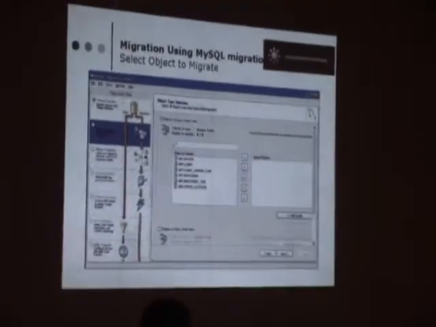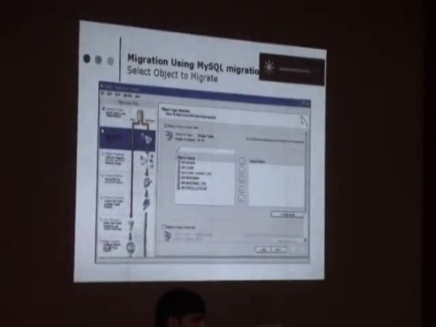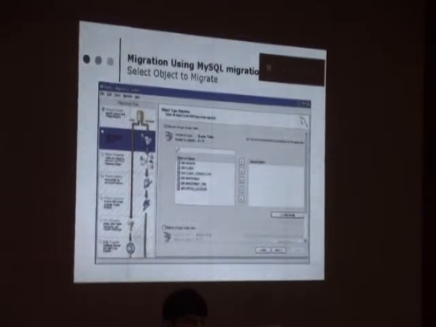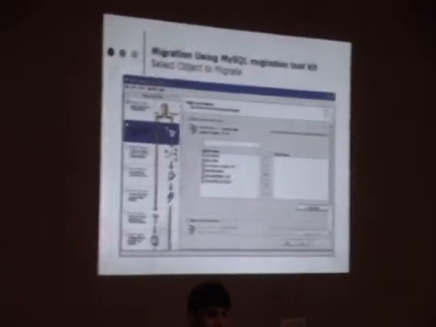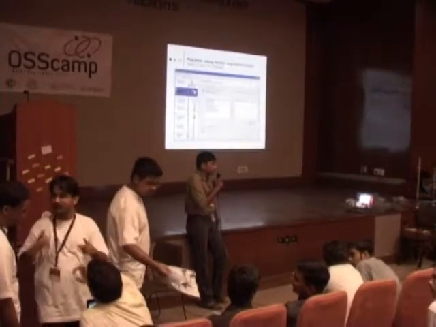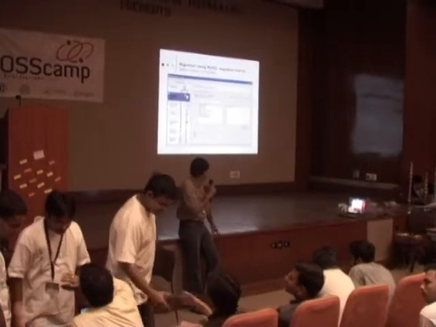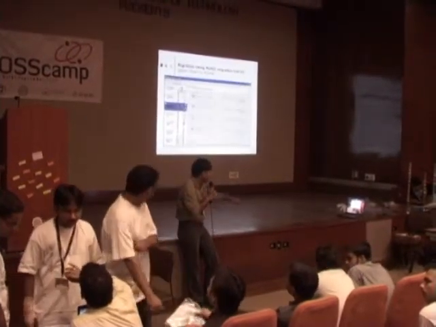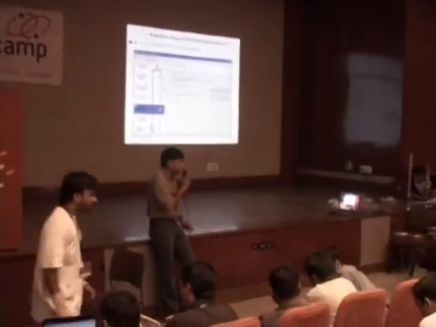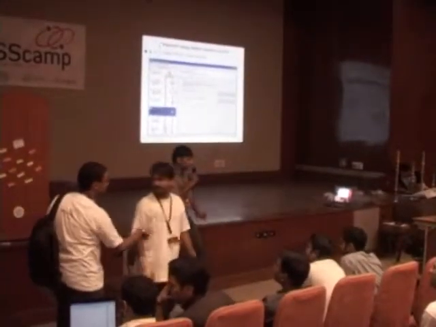Here you will get all the object types, such as tables, views, sequences, stored procedures, triggers, and then whatever you want you can change all or just convert selected. The object mapping. Object creation options: you can create the object directly on a server, or you can generate a script and after that you can use the script.